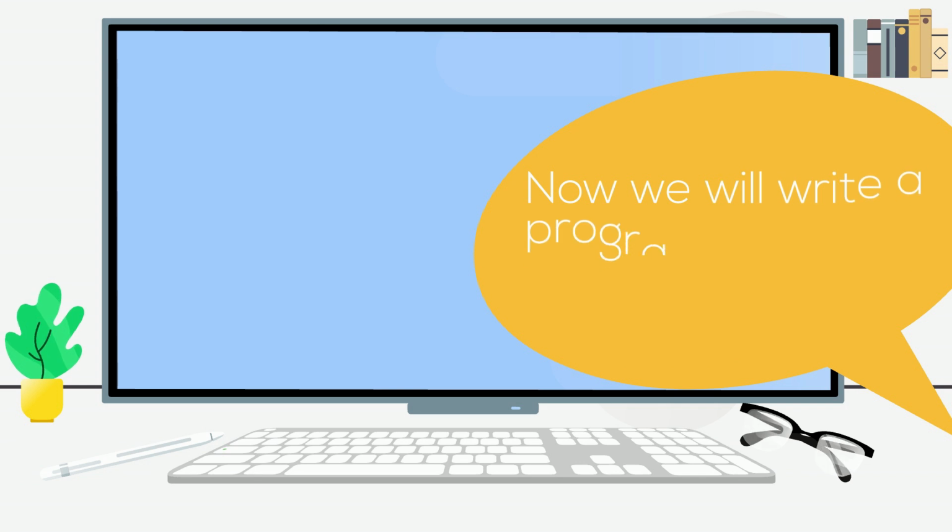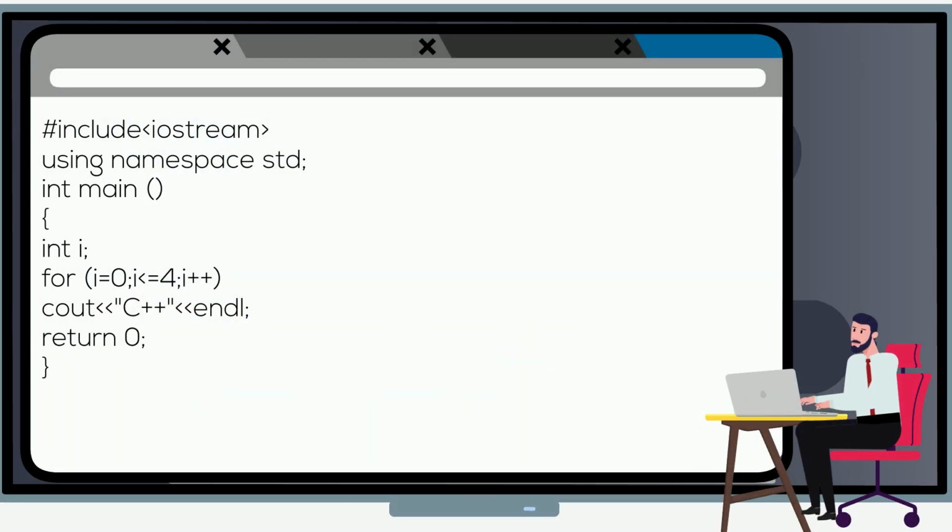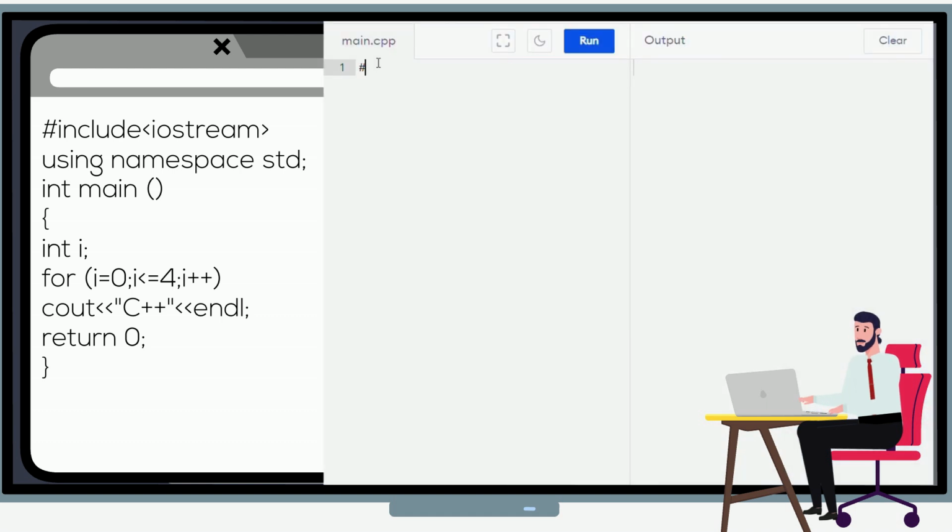And the last, we will write a program using for. On the left, we have an example program that you can write. Let's start to write the program.